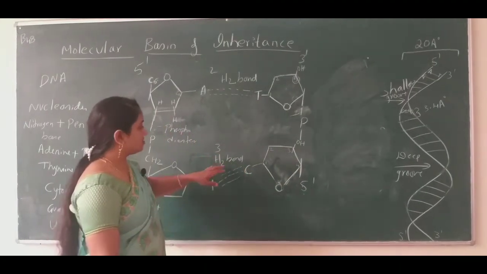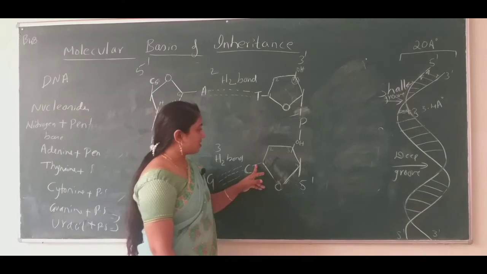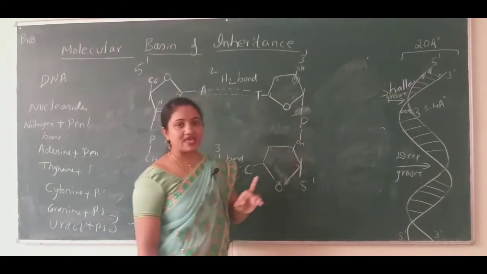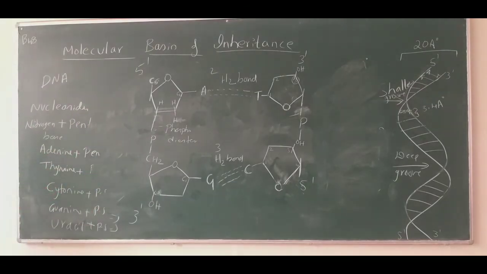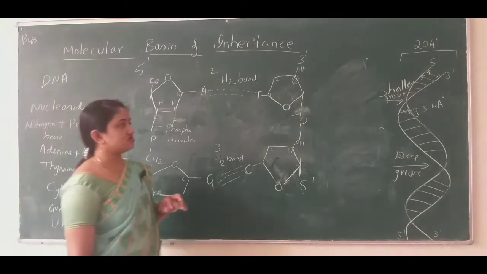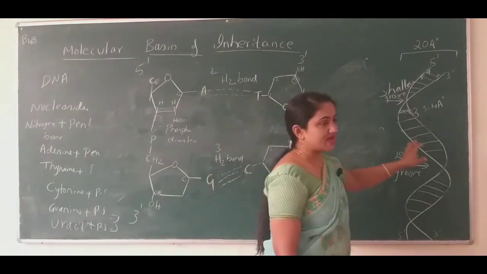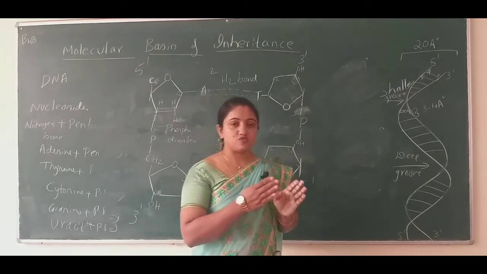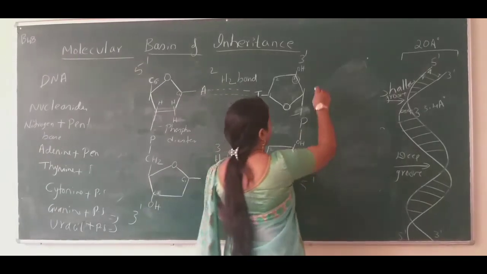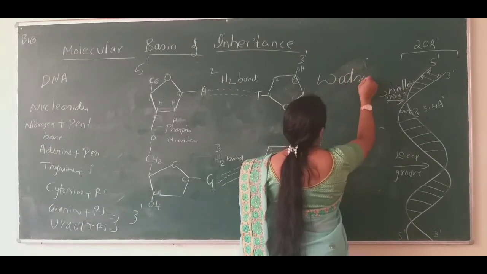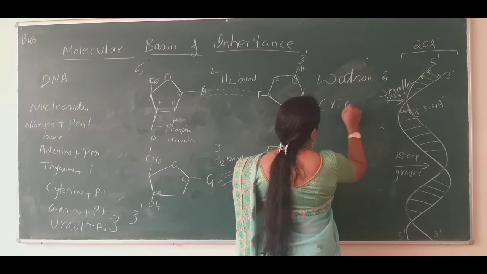So this is how they connect with one another, by forming 3 bonds. How many bonds? 3 bonds. One is the hydrogen bond, glycosidic bond, and phosphodiester bond. So this is all about the chemical structure of what? DNA. It has nucleotides and 3 bonds, and it runs anti-parallel, and it is known as the double helical model of DNA proposed by Watson and Crick.